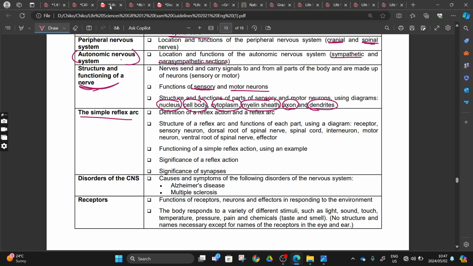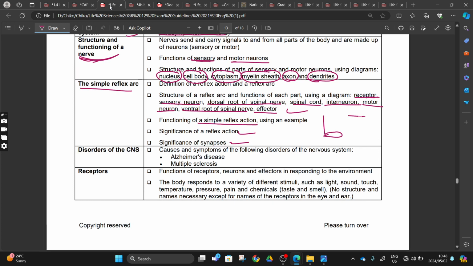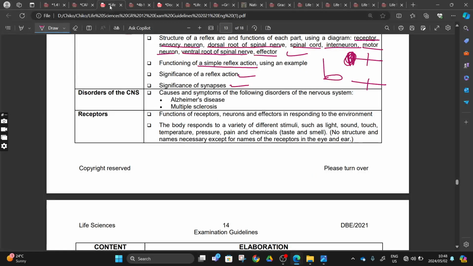We did a simple reflex arc, right? Starting with our receptors and our sensory neuron, through the dorsal root to the spinal cord. Inside the spinal cord, we found an interneuron. We send it to our motor neuron. From the motor neuron, we leave via the ventral root of our spinal cord to our effector. This was our simple reflex arc, right? We learned the significance of synapses and of reflex action, using the diagram. We did our knee jerk, and also the reflex of taking your hand away from a fire or from a stimulus. They can cut a sensory neuron or a motor neuron and ask you what will happen if those two things occur.